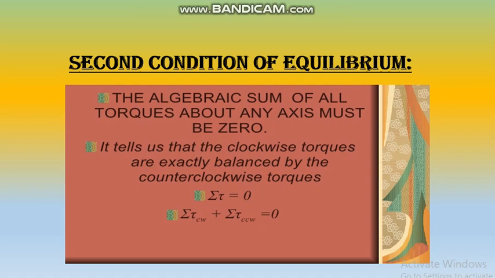Then the second condition of equilibrium. In the second condition of equilibrium, the sum of all torques about any axis must be 0. It tells us that clockwise torques are exactly balanced by the counterclockwise torques. Counterclockwise means anti-clockwise. So the sum of all torques must be zero, either clockwise or anti-clockwise. Both sums should be zero.